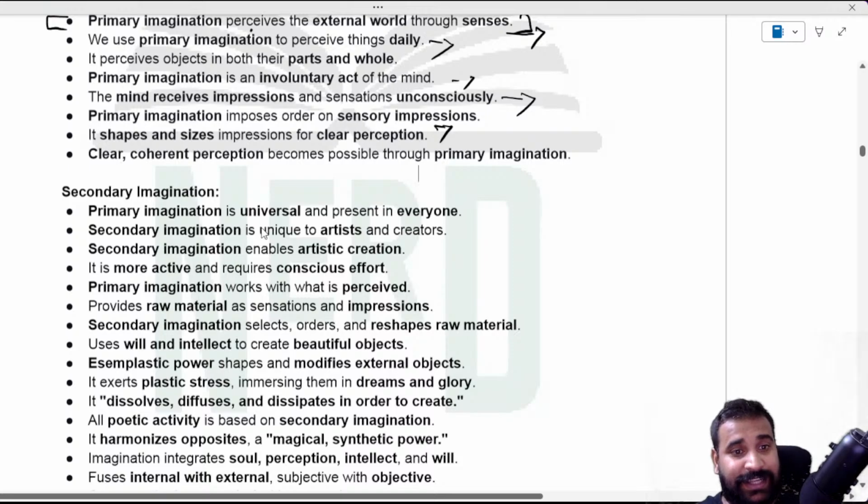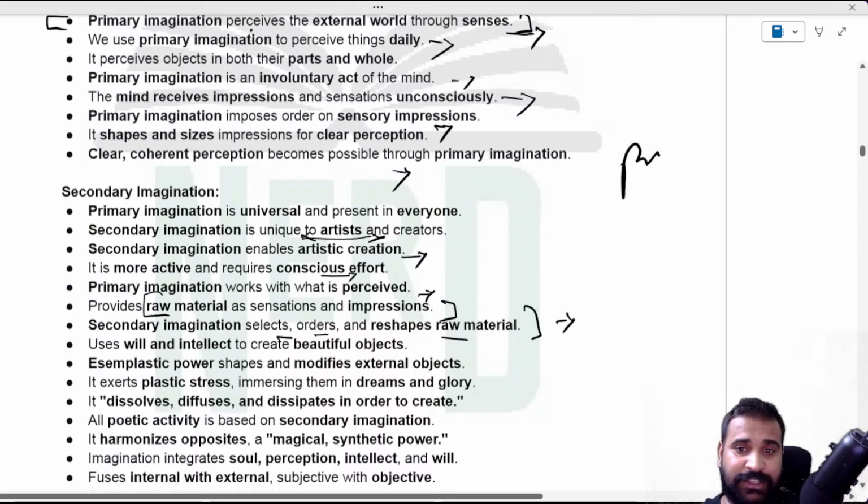On the other hand, what is secondary imagination? This is where the poet comes in. Secondary imagination is unique to the artist and creator. Remember, it enables artistic creation. It is more active and requires conscious effort. Primary imagination works with what is perceived, like the raw material, the raw sensations and impressions, and secondary imagination selects, orders and reshapes those raw materials.